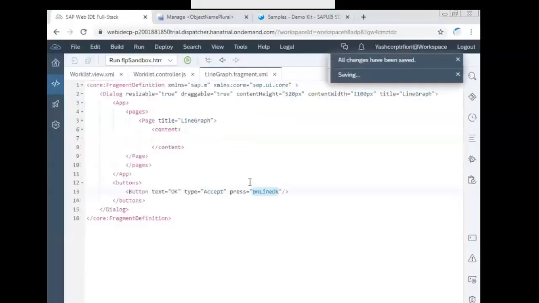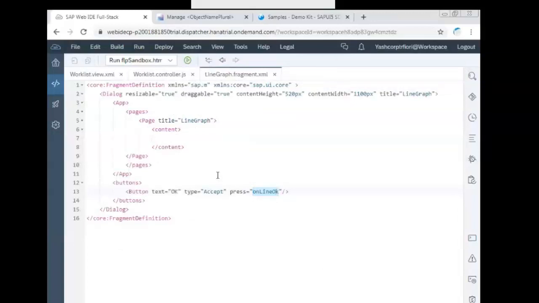So if all are on the same page, I'll just wait for one more minute to copy all these things and be ready. We have to copy the code from the demo kit for the graph.